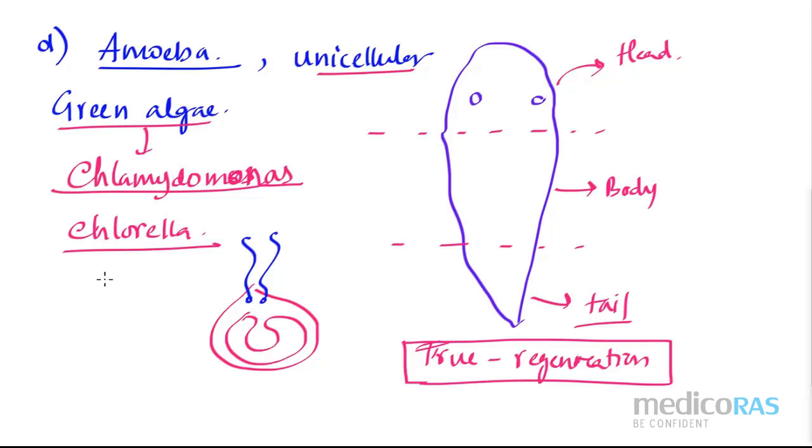Chlorella and Chlamydomonas are almost similar, but one has the flagella, the other has no flagella. So amoeba and unicellular green algae can also go for asexual reproduction, and if it is asexual reproduction, then they go for binary fission.